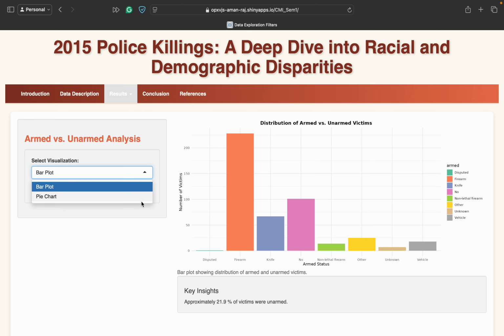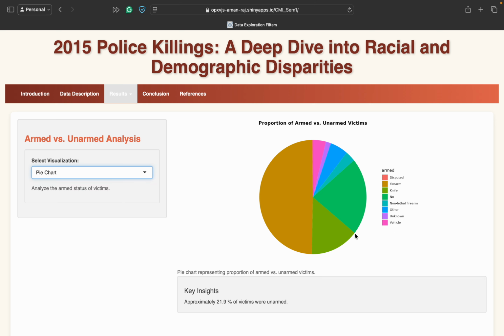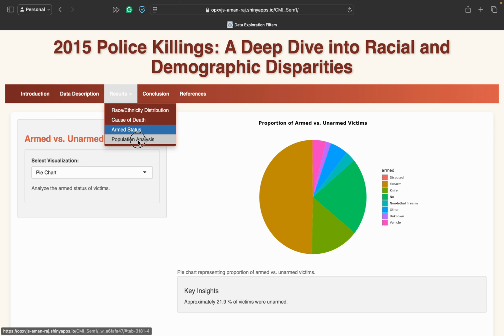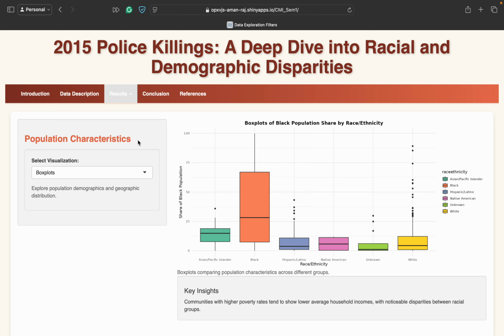Next we have this pie chart, which also gives you the same information. Next, there is this population analysis, which tells you that within a particular demography, among the people who were black, the most people who were killed were black and not the white people, right? So these are the noticeable disparities between racial groups.